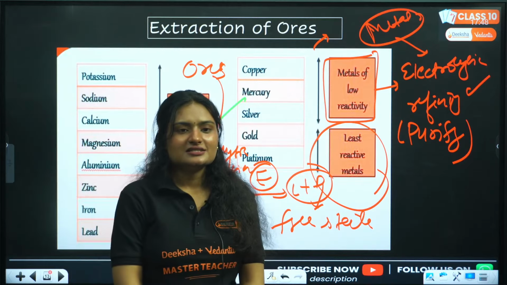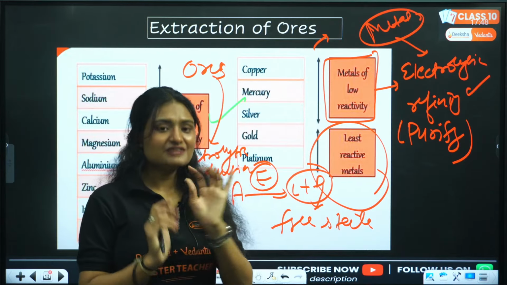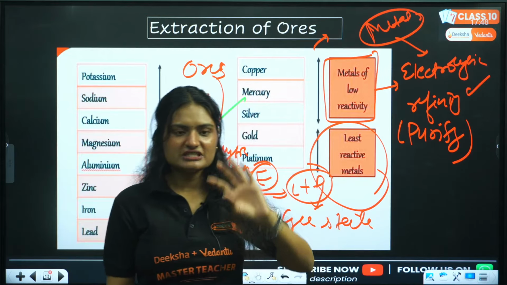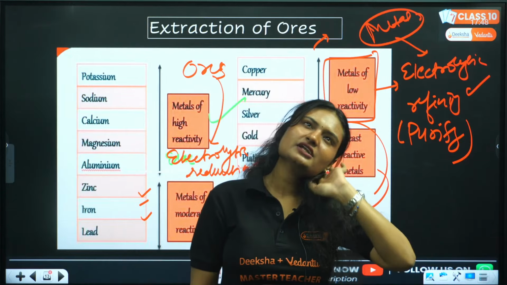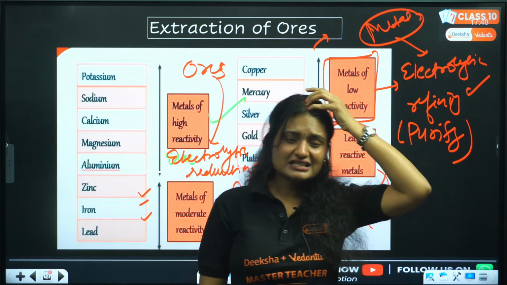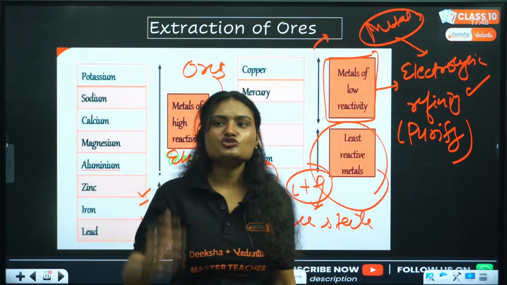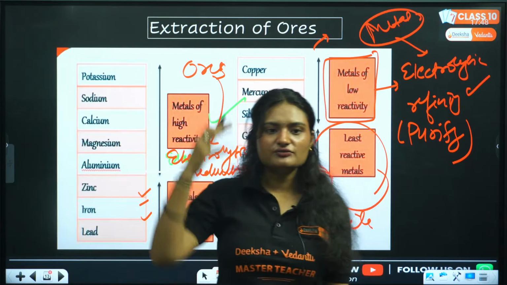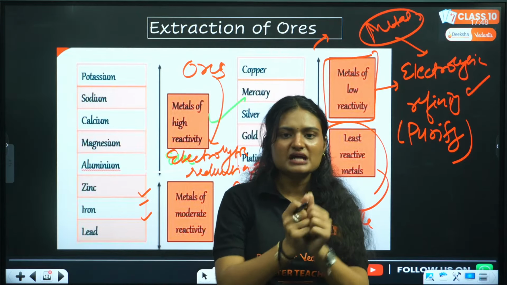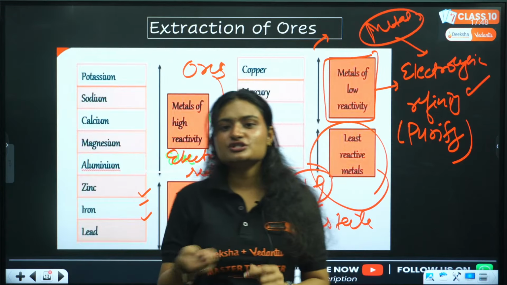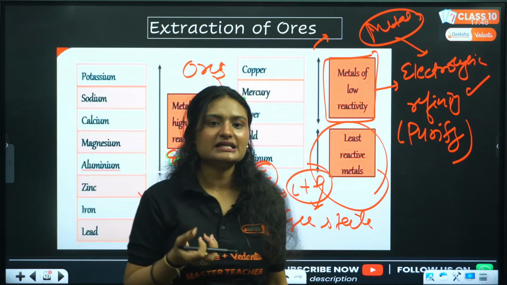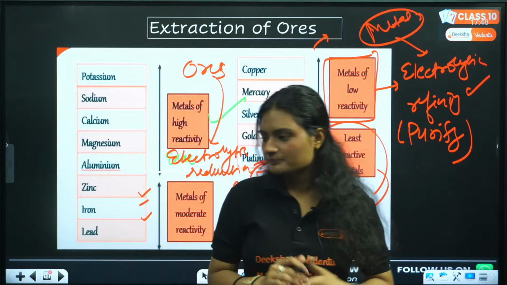So refining, see the difference, kid. When you're refining something, basically you're purifying something you already have. For example, whenever you get honey straight from the beehive, you refine it, right? Initially it is coated in bee wax, then from that you refine it. What do you use? You use a sieve, chalni type, and from that you sieve it and then you get your pure honey. That is refining.